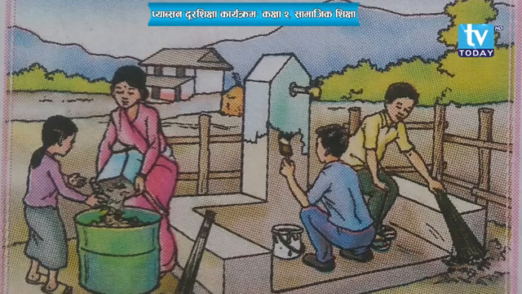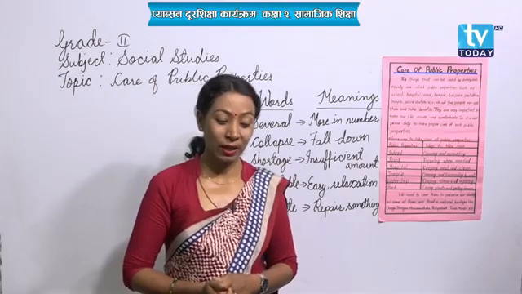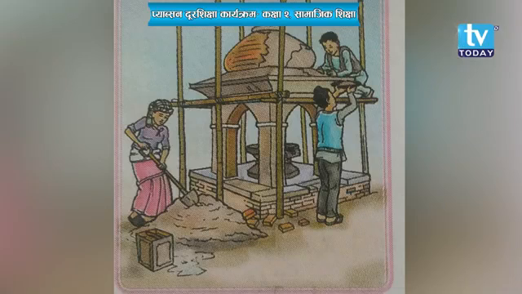So times and again we have to repair it, we have to clean it, and the people are doing the same there in the picture, right? Okay, now the next picture is also for you. What can you see here in the picture? Which public property is this? Okay, this is a temple. And what are the people doing there? They are repairing or renovating the temple.